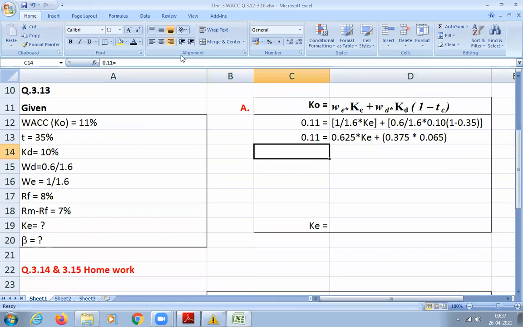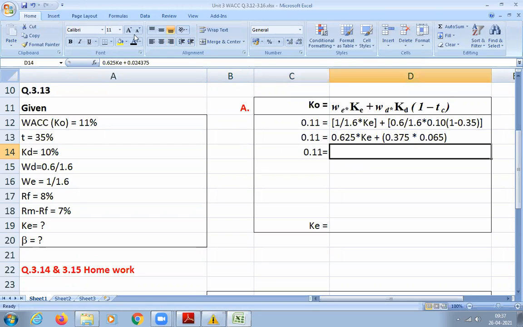So we'll go forward. Now again you multiply these two, how much will you get? 0.375 into 0.065. 0.024375 something you'll get. Yeah. Next, what is the next step?